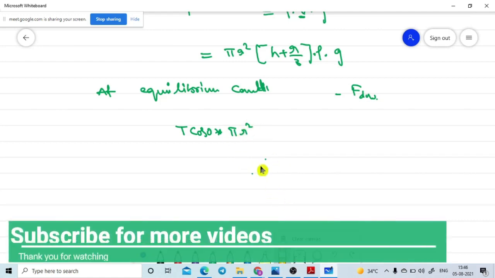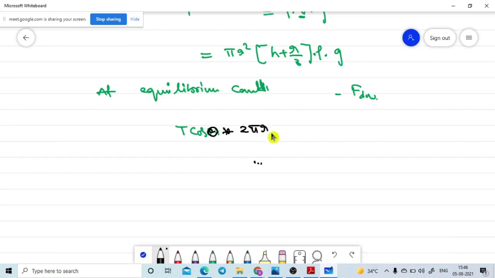If we touch this one, the total canvas must be cleaned. Okay, done. That is equal to T cos theta into 2 pi r, which is the upward force. The downward force is equal to pi r square into h plus r by 3 into rho g. Is there any cancelling term? You can easily cancel that. Pi cancels first, and r square cancels.